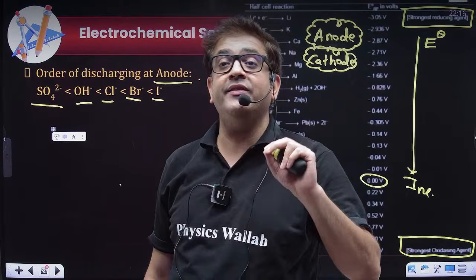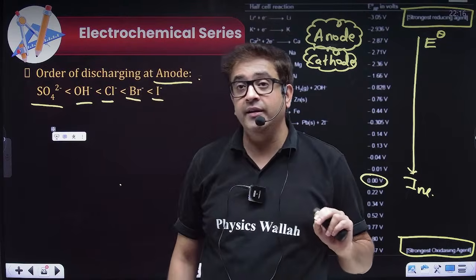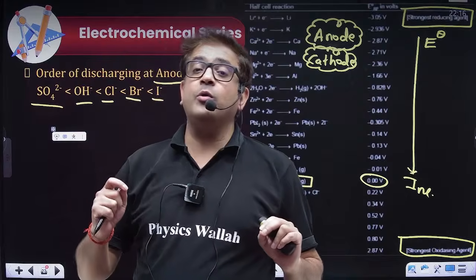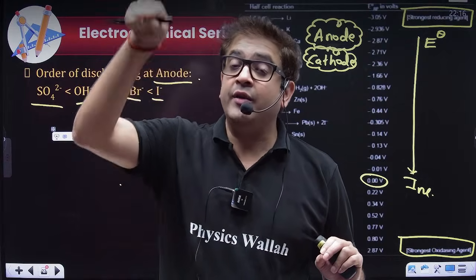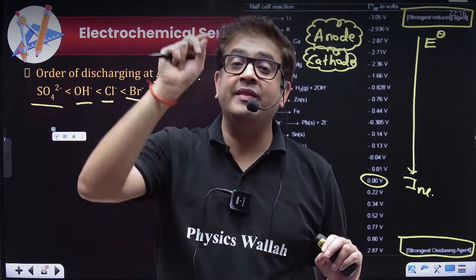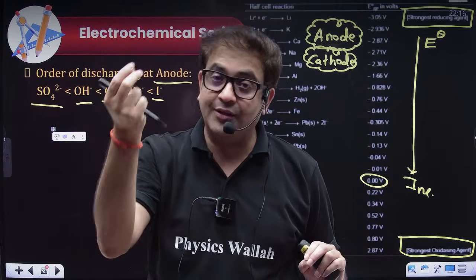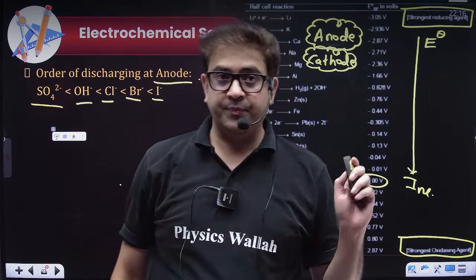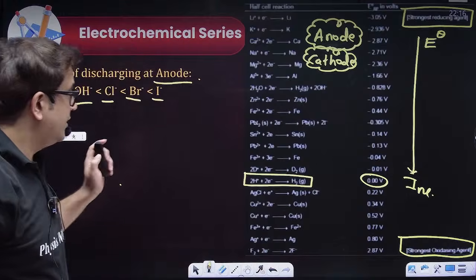Sir, what is EA and EC? Beta, EA represents the electrode potential of anode, and EC represents the electrode potential of cathode. If you write a naught in their superscript, then that will become the standard potential of cathode and the standard potential of anode. Okay.